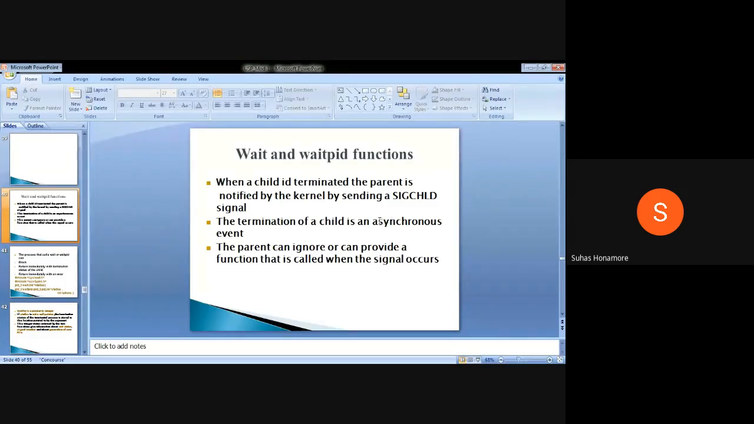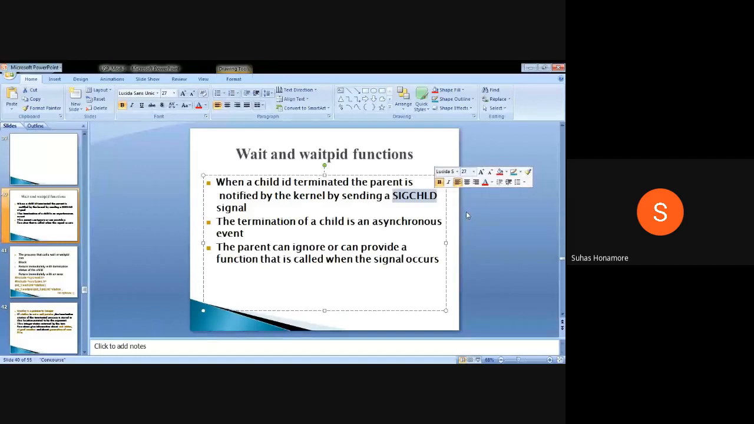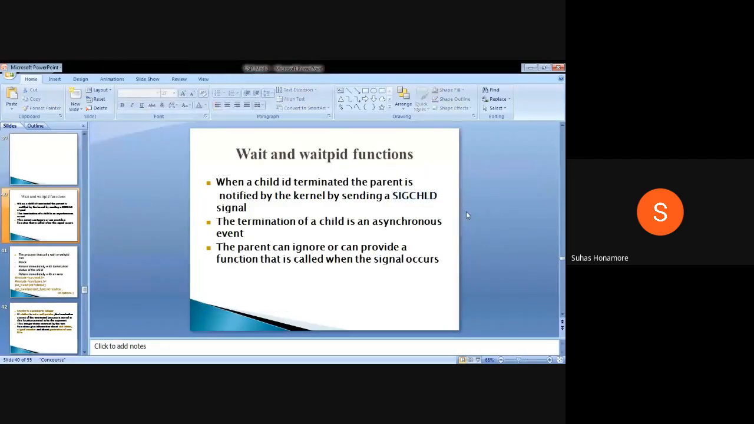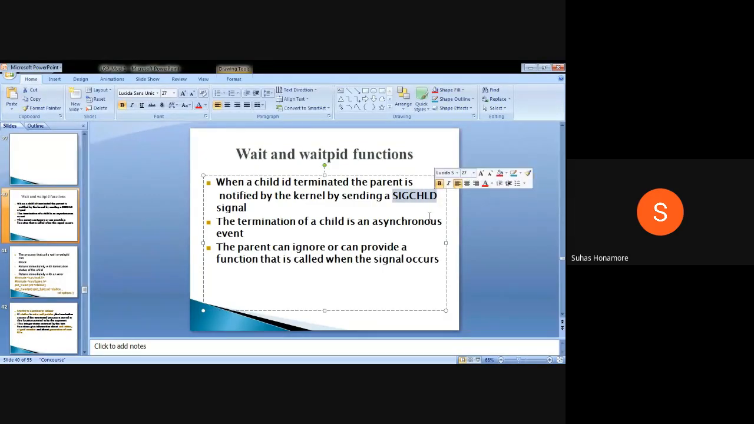Whenever an asynchronous event happens, normally the kernel will send a signal to the parent, and the signal is nothing but SIGCHLD, that is, the child is terminated. The parent gets this signal from the kernel. Whenever the parent gets the signal, it may perform some task, or the signal may be ignored. It is left to the parent how to take it.